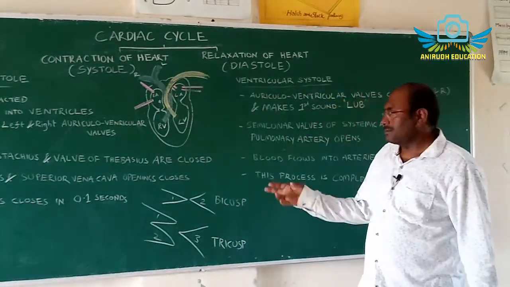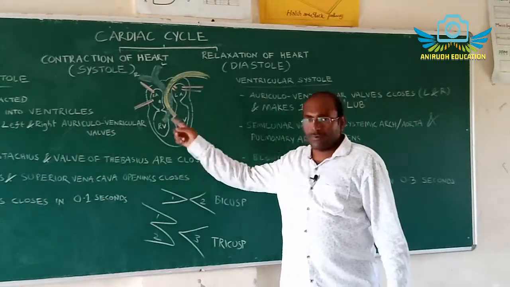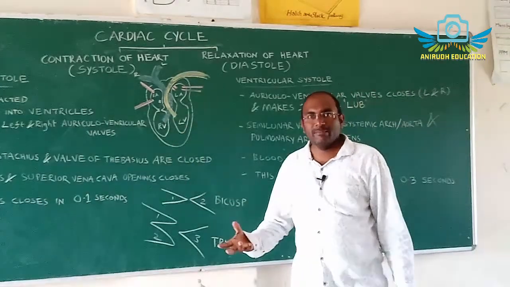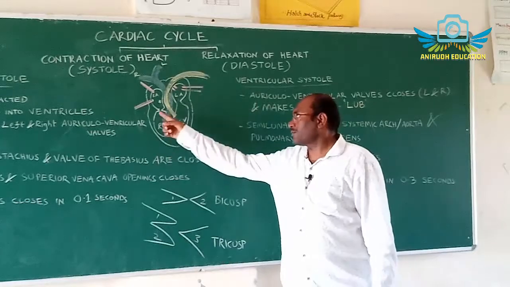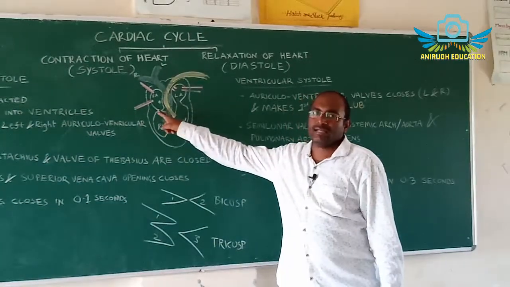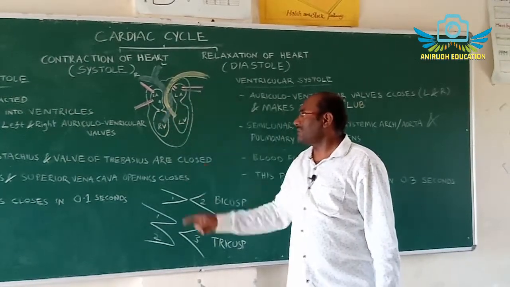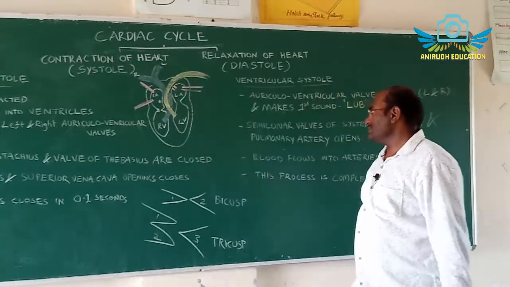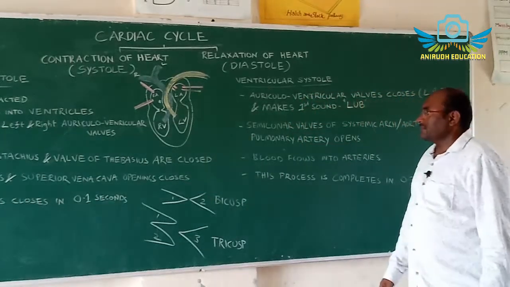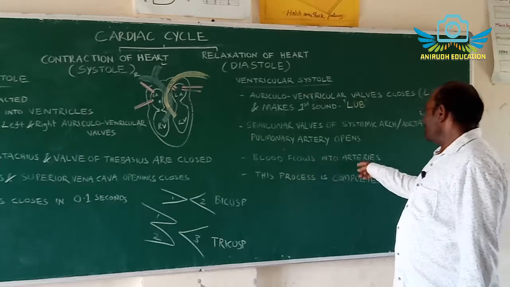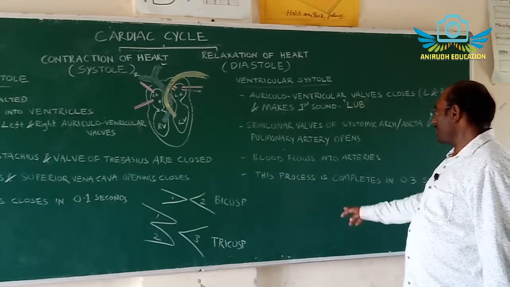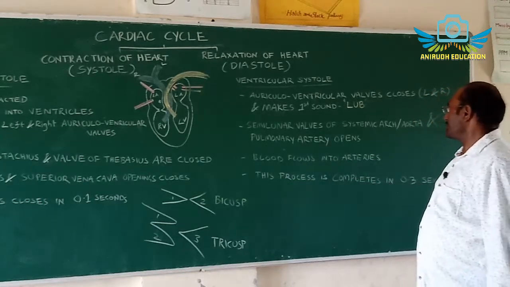When the semilunar valve opens, after closing of the tricuspid valve and bicuspid valve, blood flows into the arteries. This process completes in 0.3 seconds.